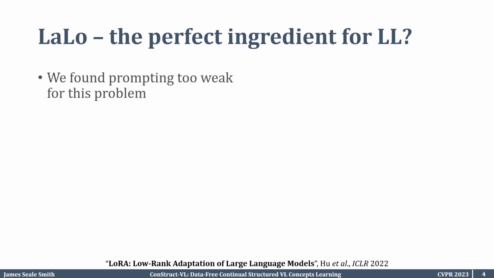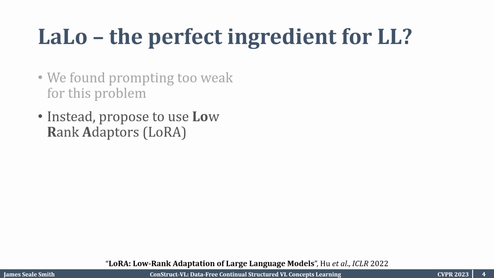So, we found that prompting type approaches, common for continual learning, were too weak for our problem setting. Therefore, we propose to use low-rank LoRA adapters. So LoRA is a fine-tuning adapter where each weight differential from the base model is modeled as a product of two low-rank matrices. This reduces the total number of parameters that have to be trained when fine-tuning, and the results are on par or normally better than vanilla fine-tuning of the model. A nice property of LoRA is there's no additional inference latency because all of the learned parameters can be folded back into the original model.